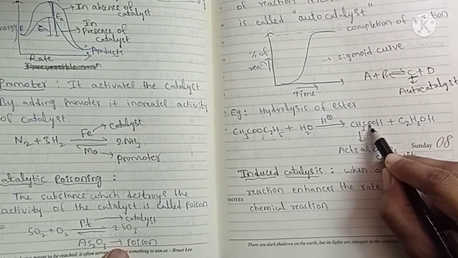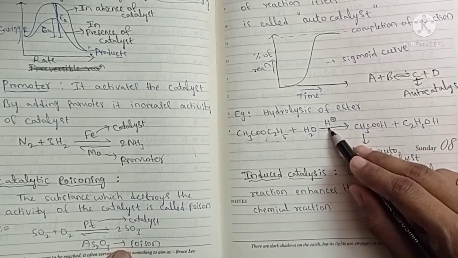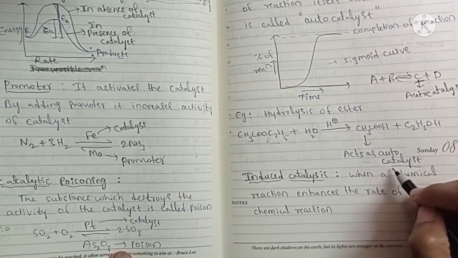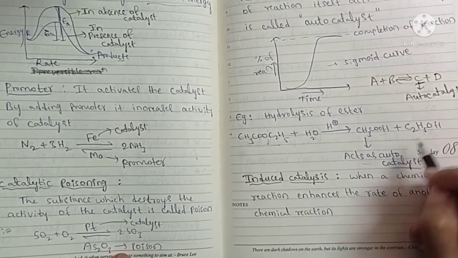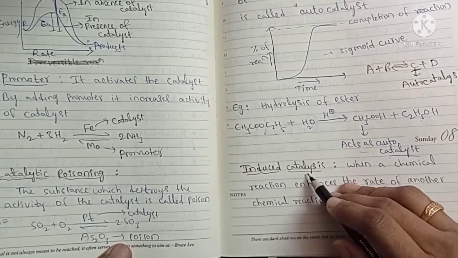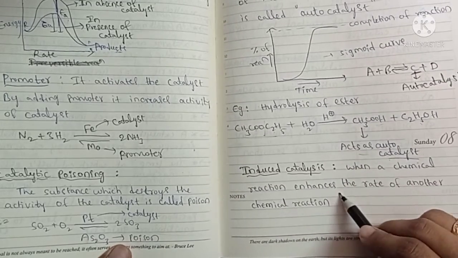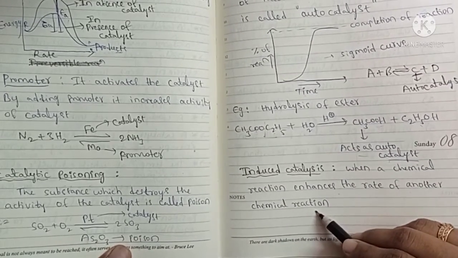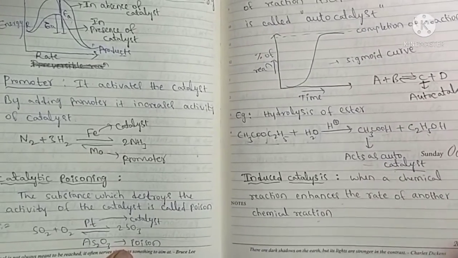Means here acetic acid increases the activity of the catalyst. So it acts as the autocatalyst. And here ethanol is the product. So next, induced catalysis. Induced catalysis means when a chemical reaction enhances the rate of another chemical reaction, that catalysis is called induced catalysis.